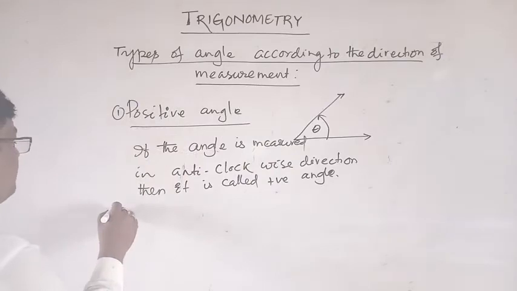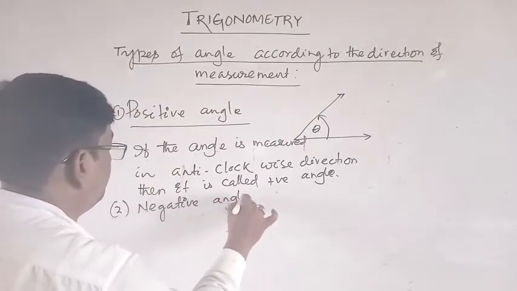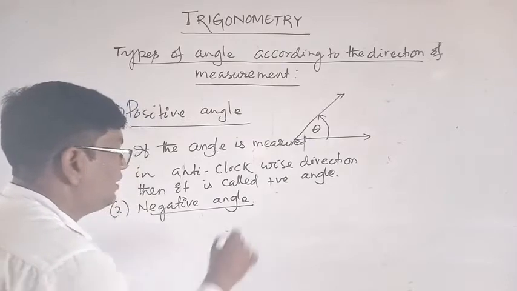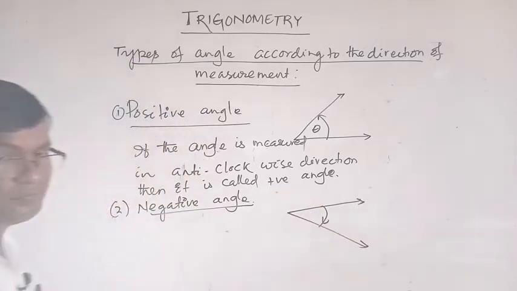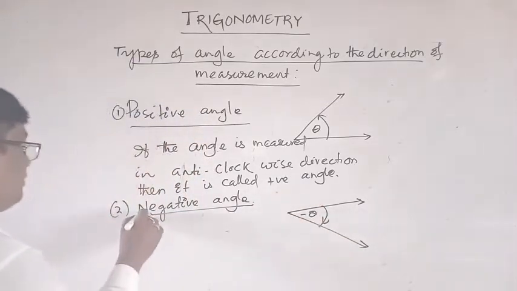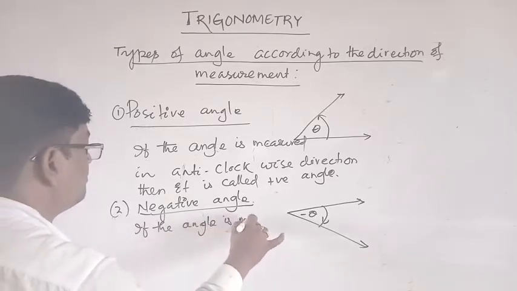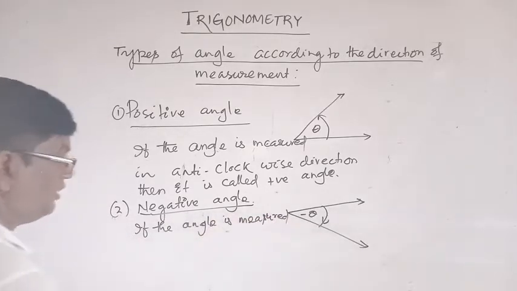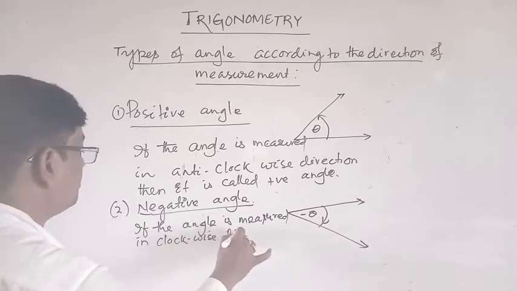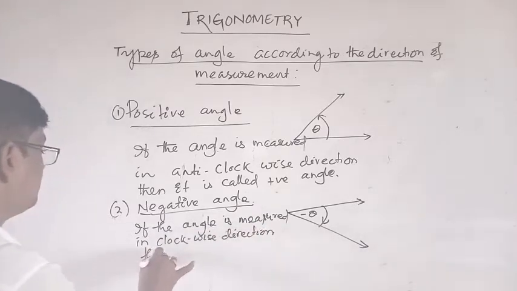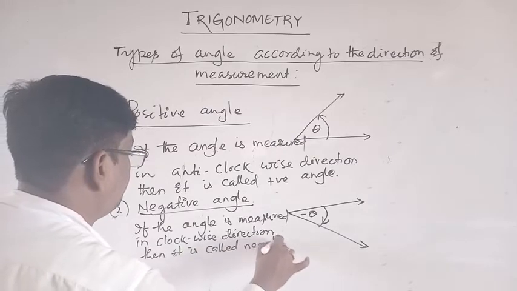Now what is negative angle? If the angle is measured in a clockwise direction, then it is called a negative angle.